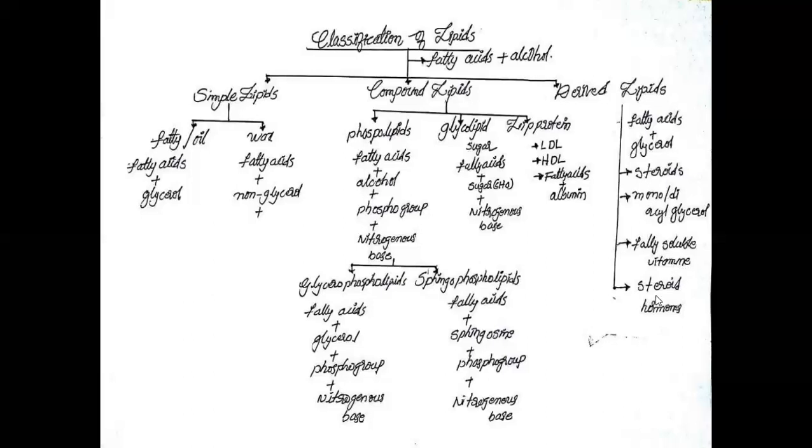And last one is steroid hormones. Some hormones are made from fatty acids. These are called steroid hormones. These help in increasing metabolic activities in plants and animals. Now this is the total classification of lipids.